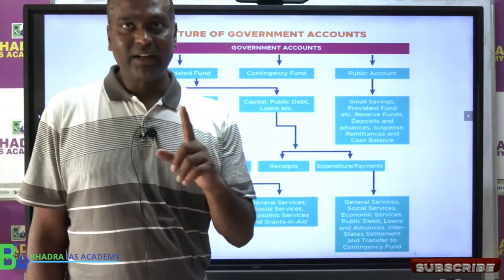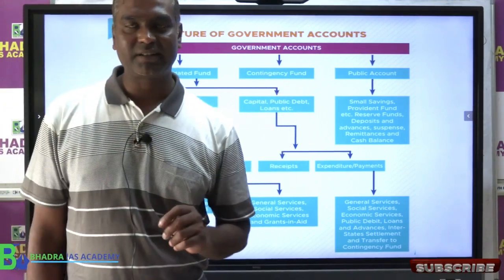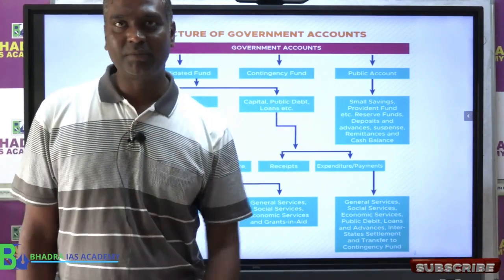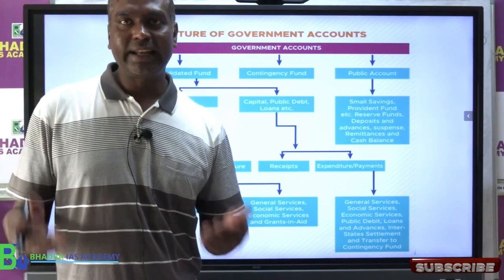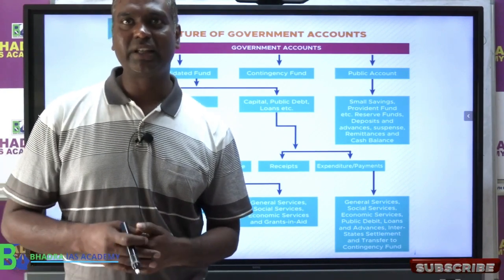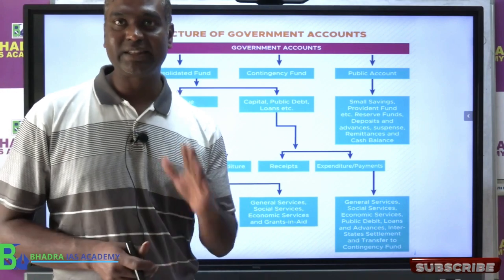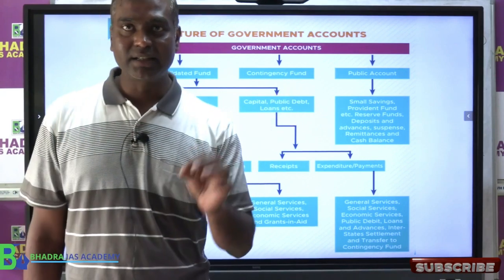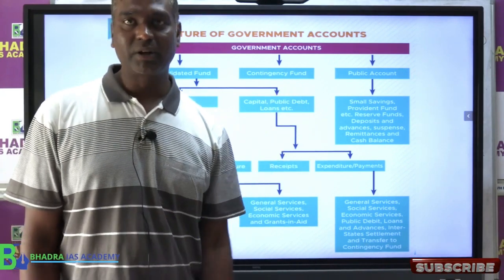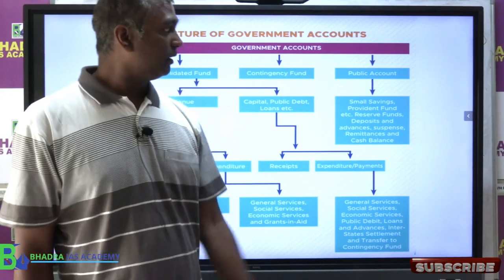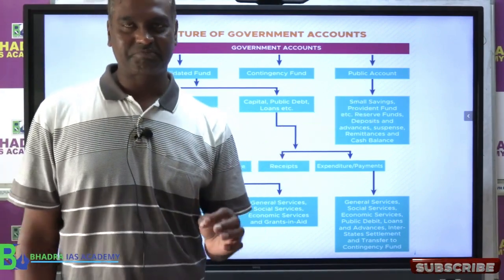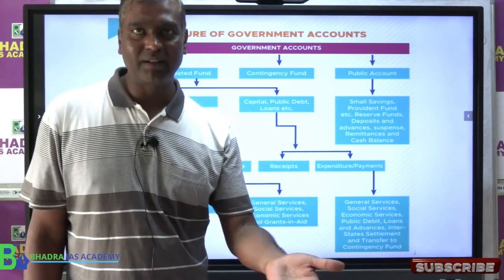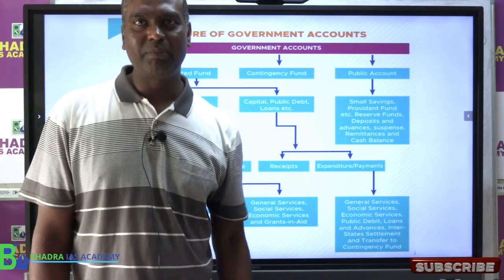Clear? Second one is called contingency fund. Now what is the contingency fund? It is at the disposal of the governor of the state. Okay, so in any emergency, when the assembly is not there or there is any difficulty, unforeseen expenditure, emergency, उस समय में Assam government can take money from contingency fund, but with the approval of the governor of the state.